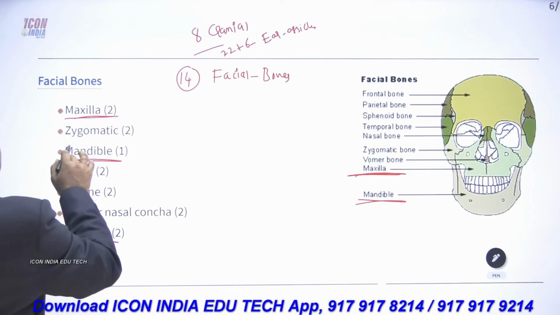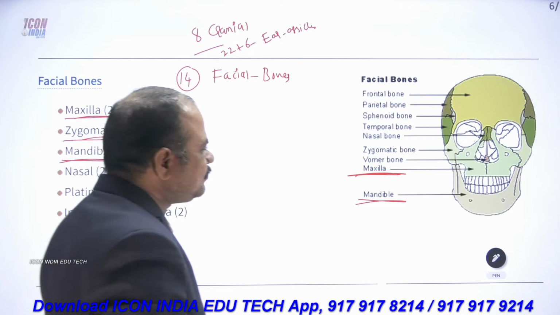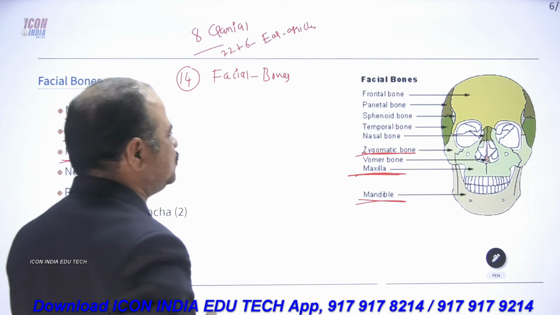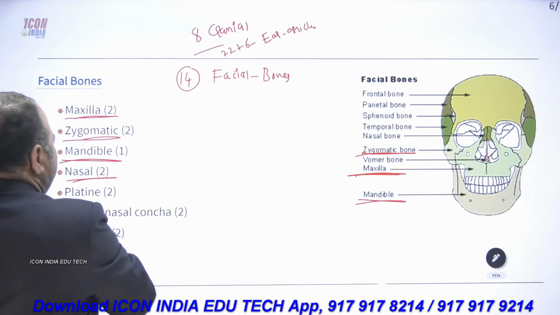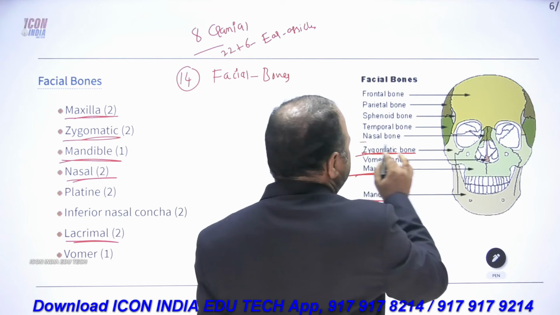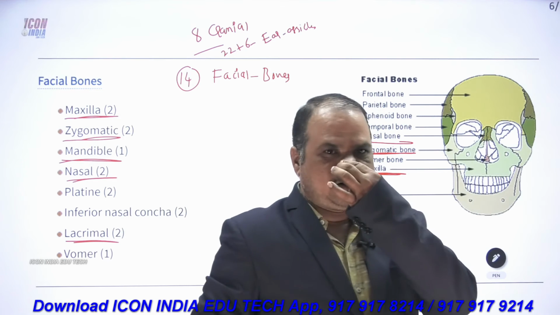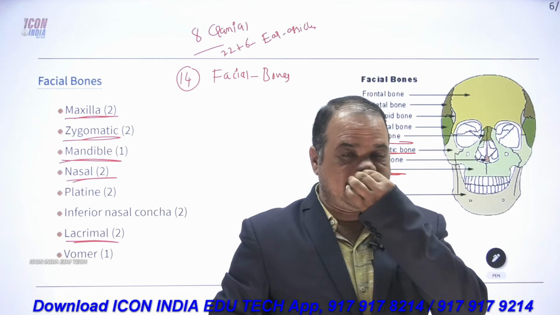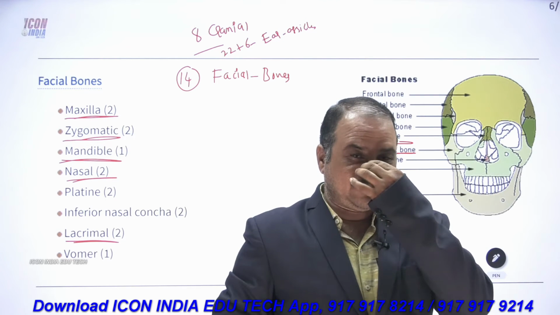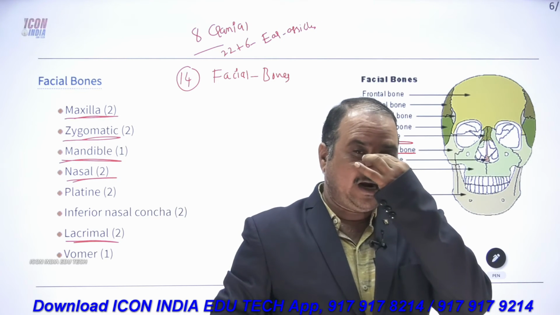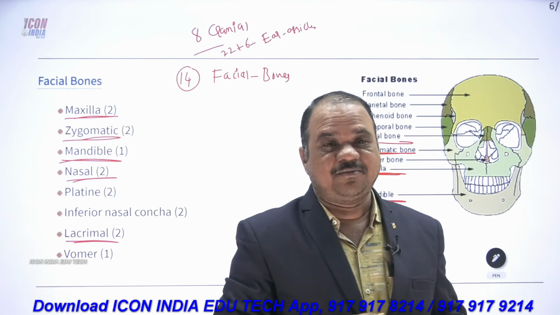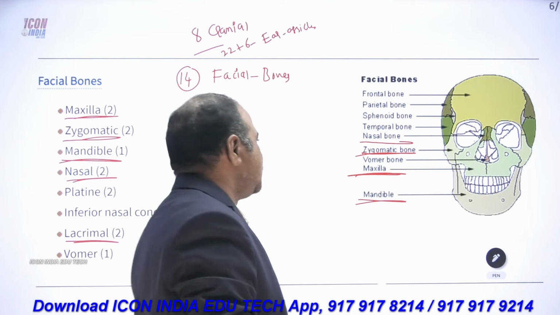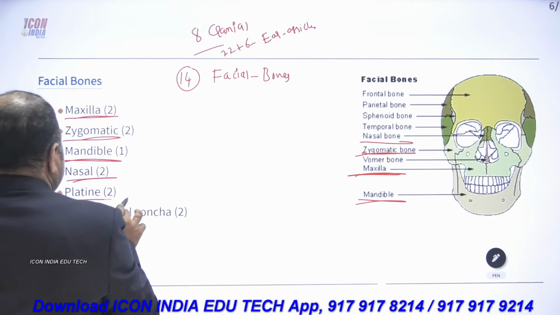Next we have the zygomatic bones. In the cheeks, behind, we have the zygomatic bones. Then we have the nasal bones. The nasal chambers also consist of terminal bones, and then we have one pair of nasal bones present.